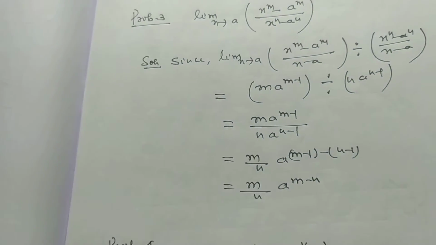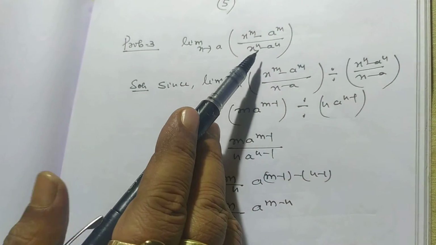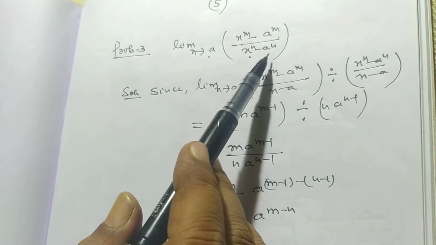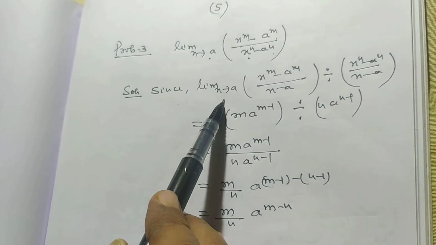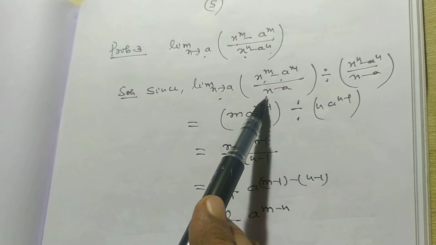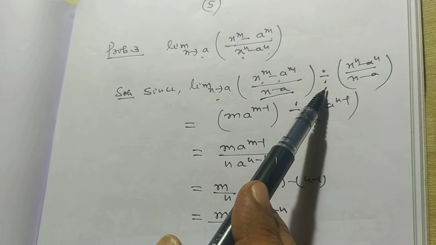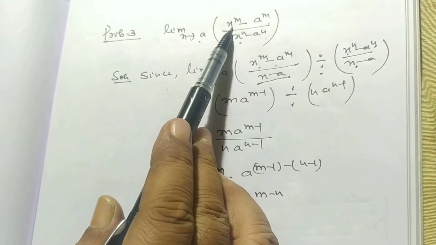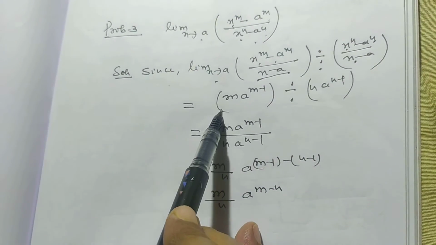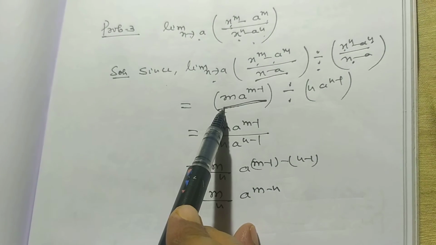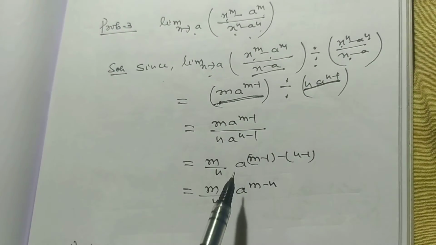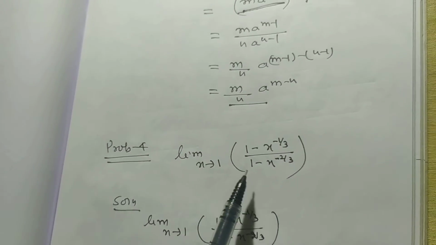So my dear students, now I want to discuss some general problems which are based on this theorem. Limit x tends to a, x to the power m minus a to the power m divided by x to the power n minus a to the power n. Divide numerator and denominator by x minus a, so it is on the formula and the numerator's value is m into a to the power m minus 1. The denominator's value is n into a to the power n minus 1, and after solving we have m by n into a to the power m minus n.